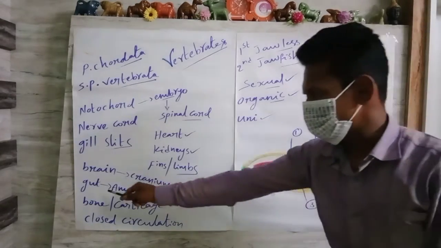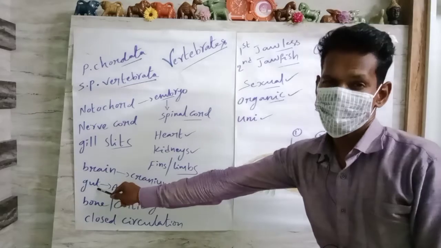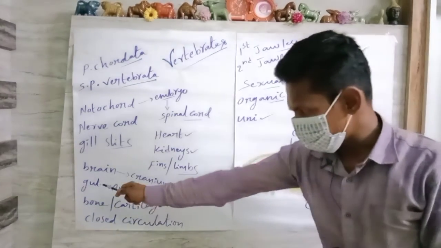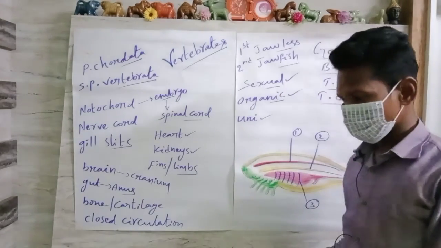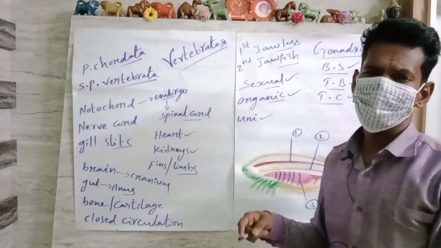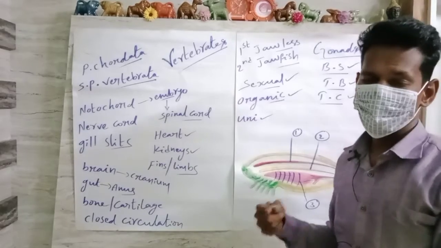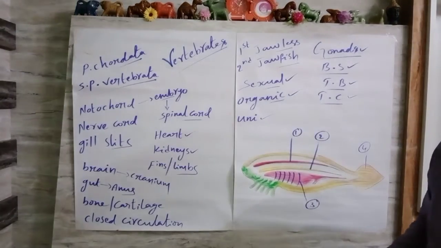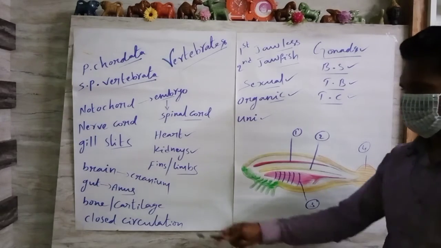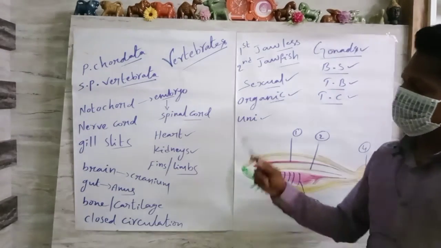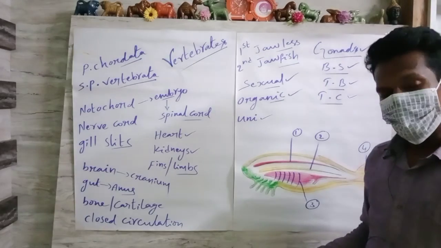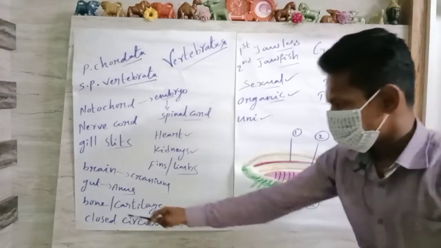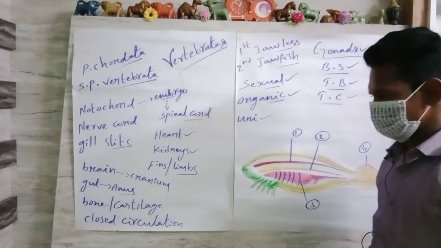Coming to the gut, or gastrointestinal tract, or alimentary canal, or digestive system, it starts from the mouth and ends with the anus: mouth, esophagus, stomach, small intestine, large intestine, and digestive glands. Different types of organs are involved in the gut, which ends with the anus. The organism's body is supported by a frame made of bones or cartilage.